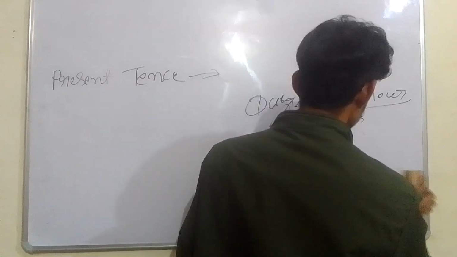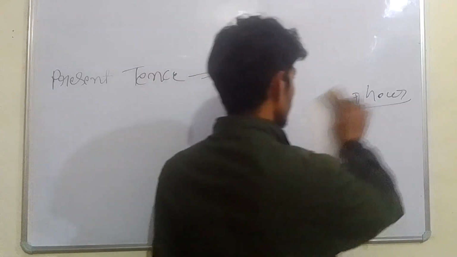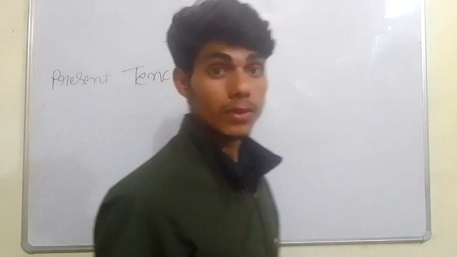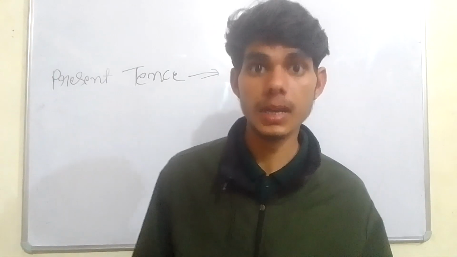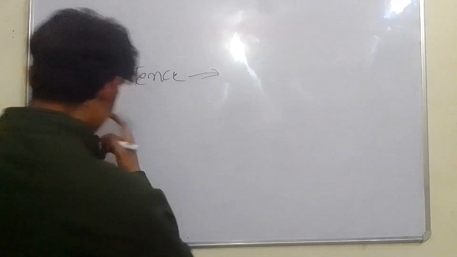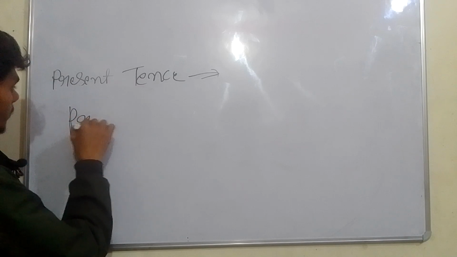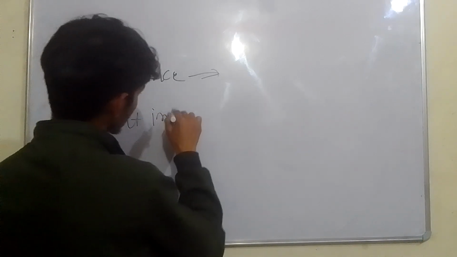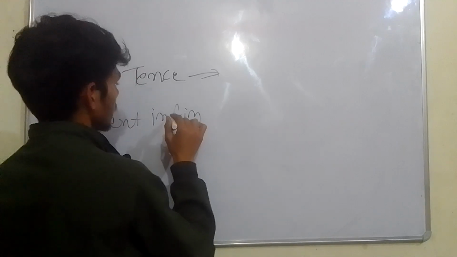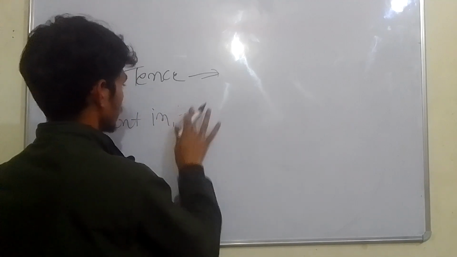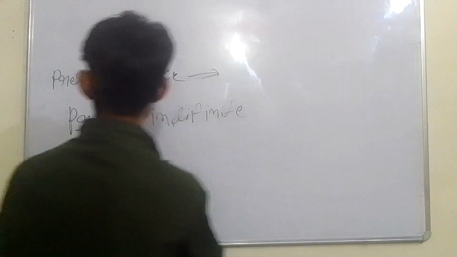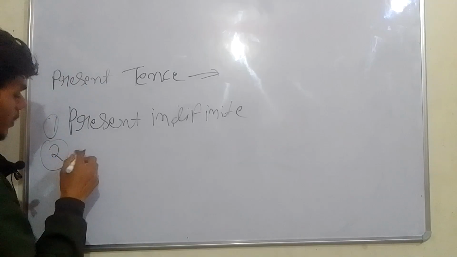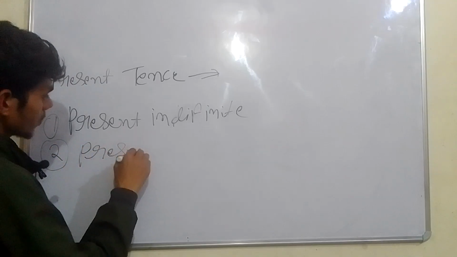So to explain the present, the time of the present is categorized into four categories. The present time is categorized in four steps. You can say four subtimes. What are the subtimes? Present indefinite tense. Second is the present continuous tense.